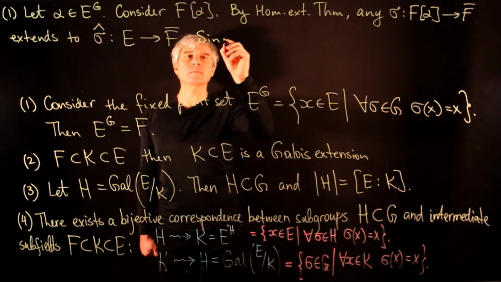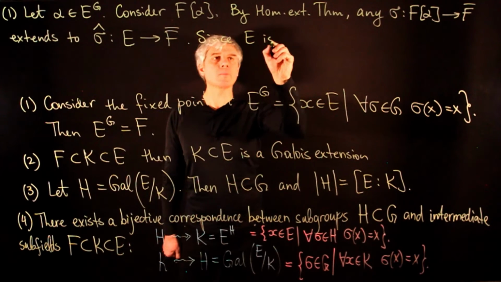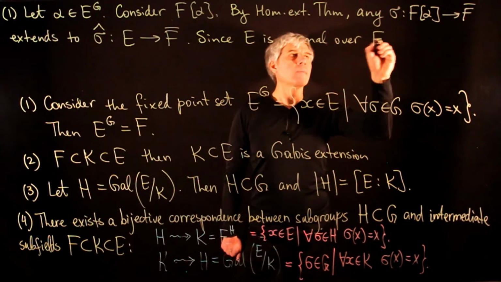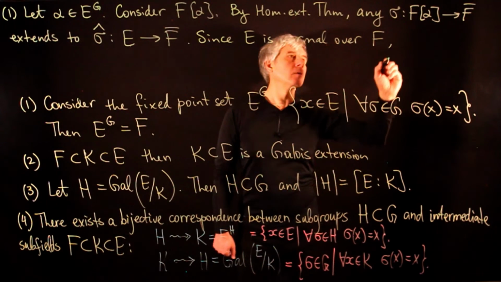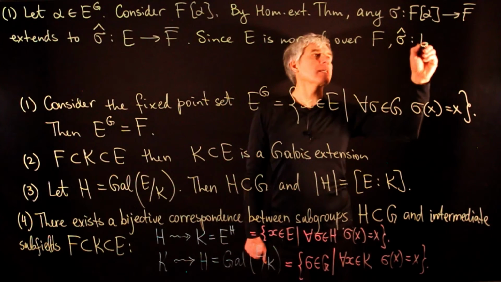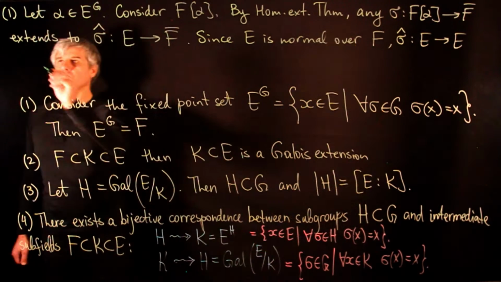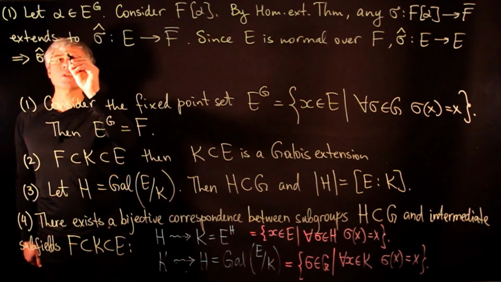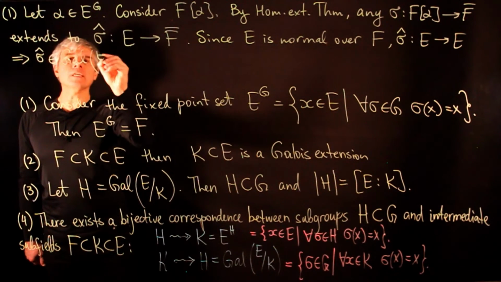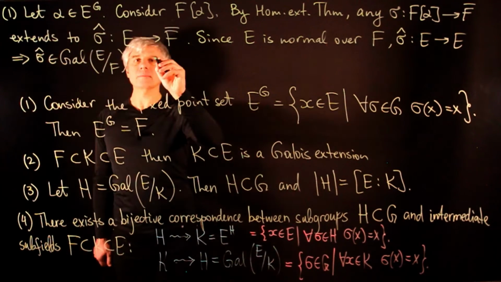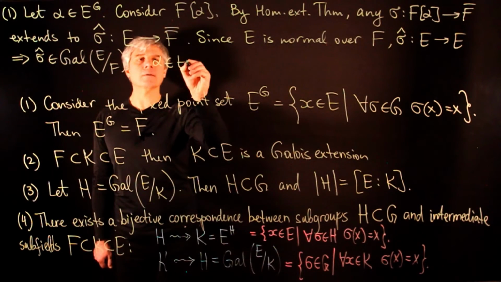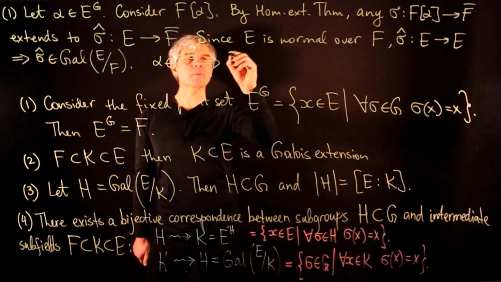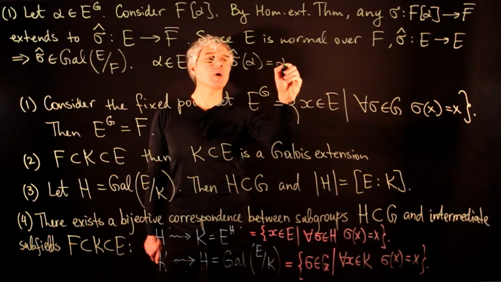And since E is normal over F, we have that sigma hat sends E to E. So this means that sigma hat belongs to the Galois group of E over F. But alpha is fixed by all elements of the Galois group. So this tells us that sigma hat of alpha is equal to alpha.